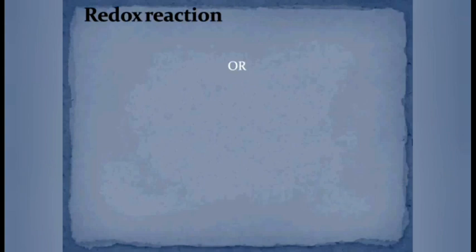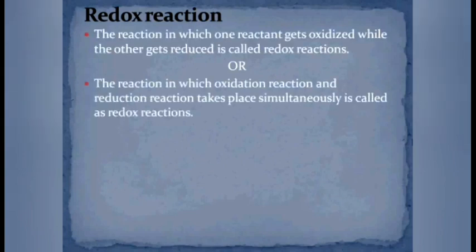In a given chemical reaction, if one reactant is getting oxidized and the other is getting reduced, the reaction is called a redox reaction.